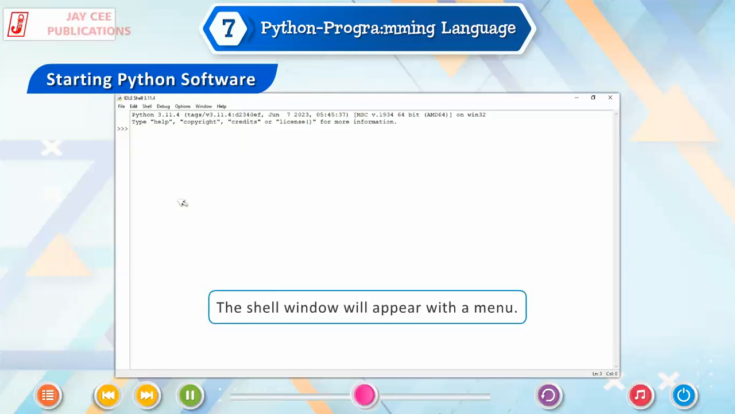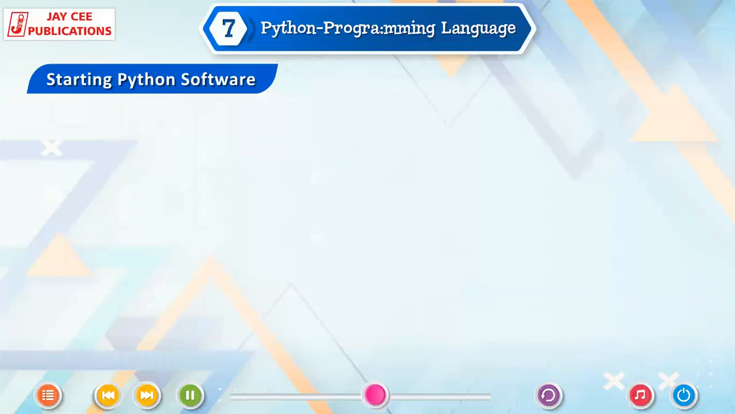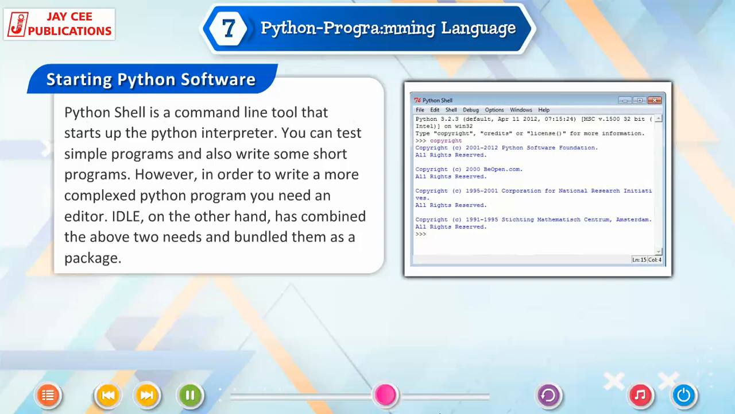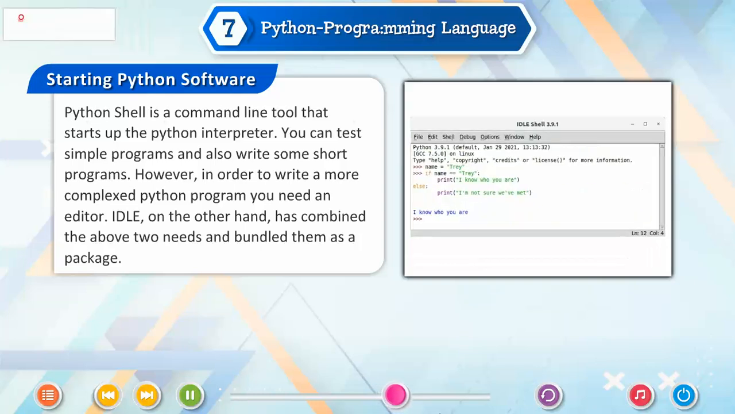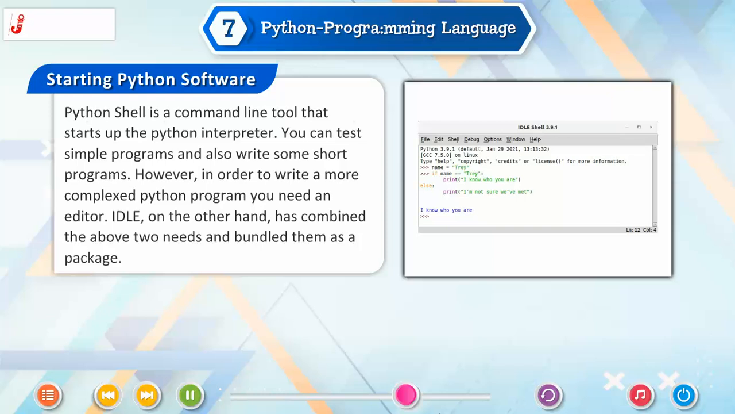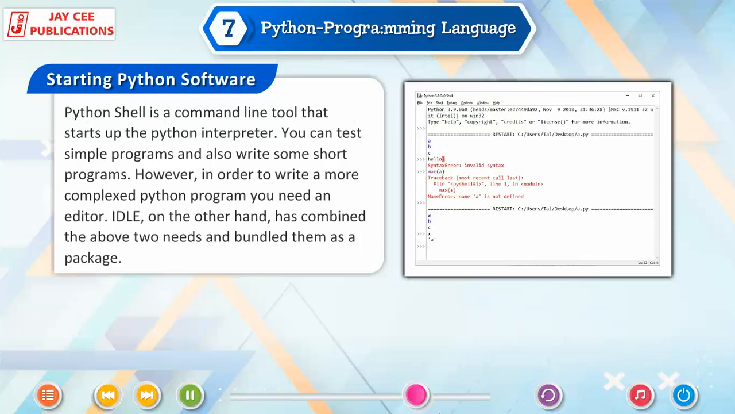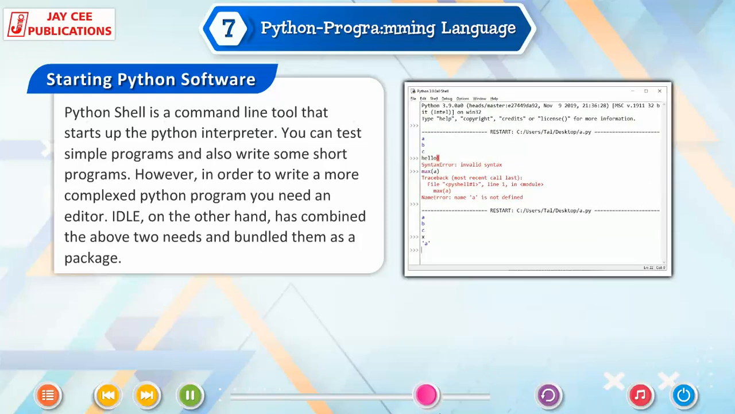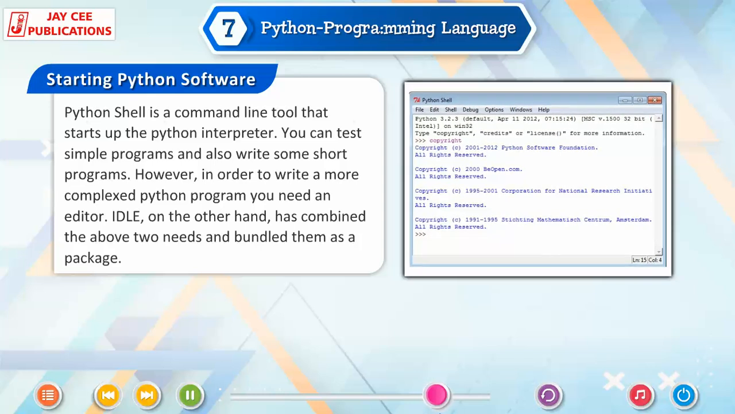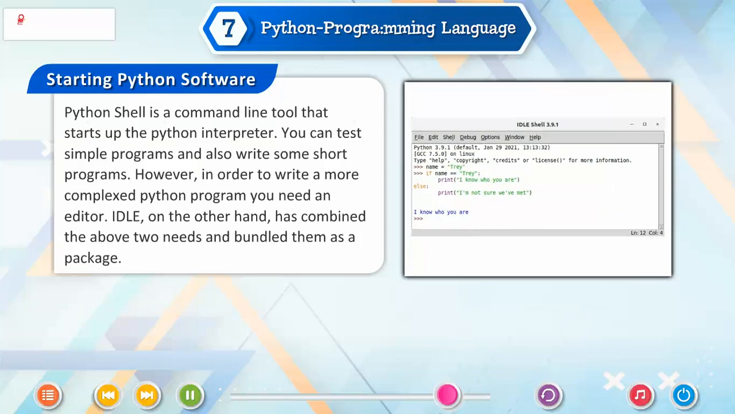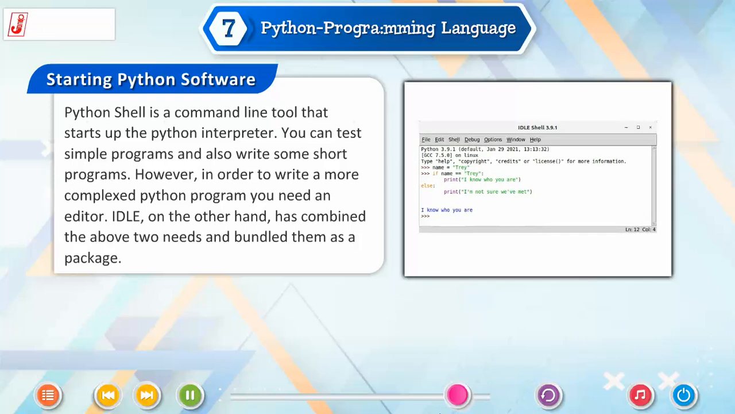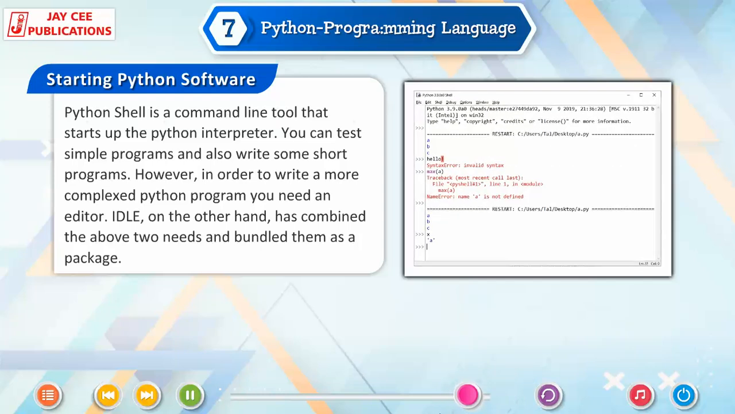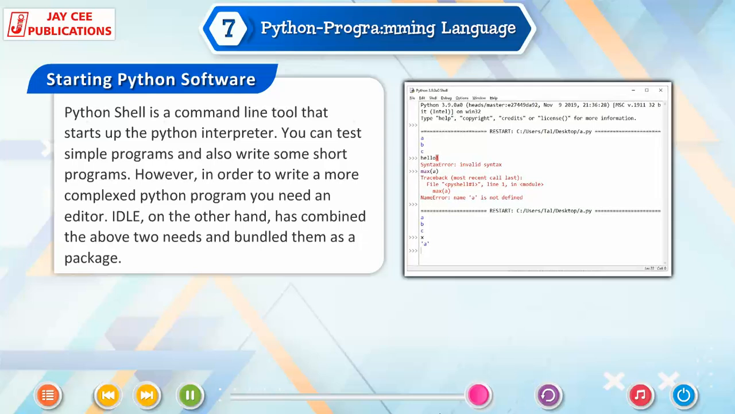The shell window will appear with a menu. Python shell is a command line tool that starts up the Python interpreter. You can test simple programs and also write some short programs. However, in order to write a more complex Python program, you need an editor. IDLE, on the other hand, has combined the above two needs and bundled them as a package.